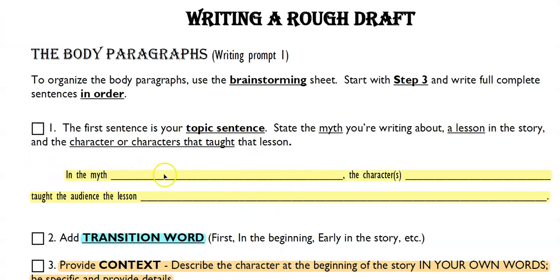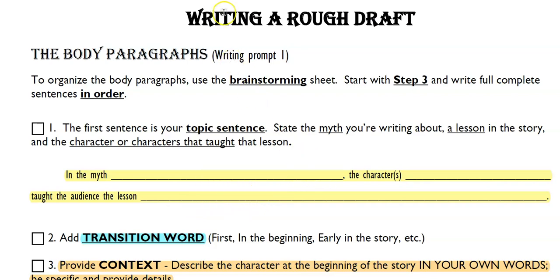So in the myth, Orpheus, the great musician, the character of Orpheus, or I could just say Orpheus, taught the audience the lesson of following directions, or taught the audience to follow the directions, or the importance of following directions, however you want to write it. You can mix this order up.